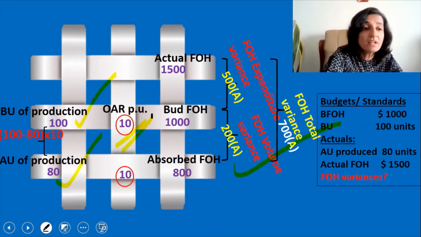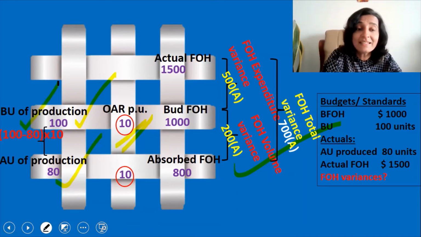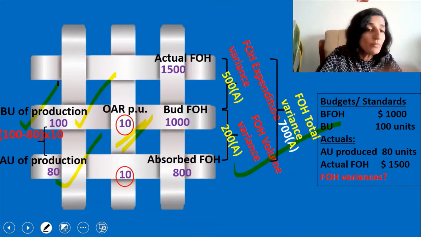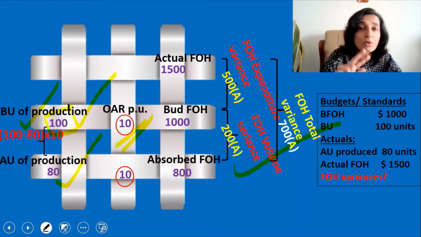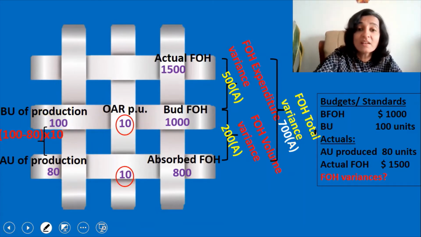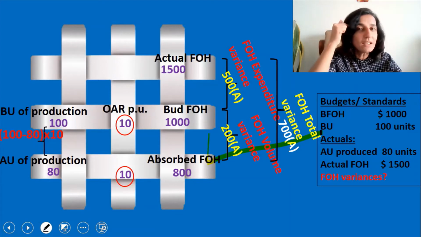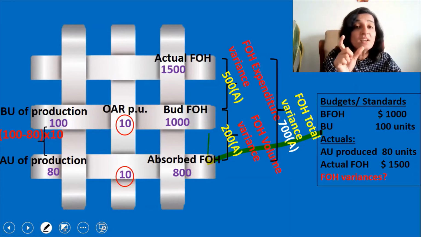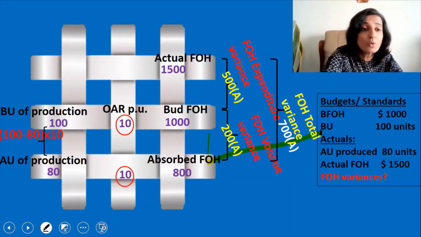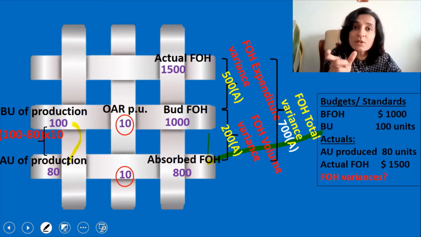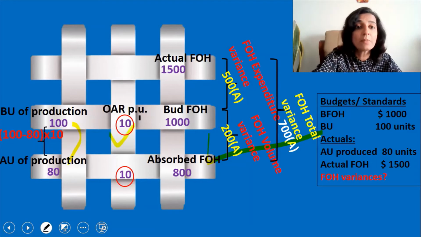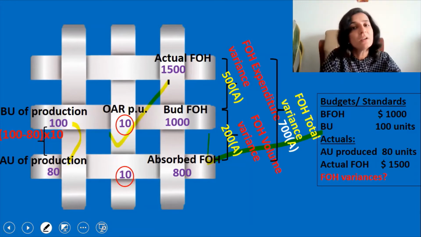So that is what I have written here, 100 minus 80 into 10. And since the top figure is more, that is 100 is more, it is an adverse variance of $200. So we get the very same answer of 200 adverse even if we calculate from the left side. But the only thing you have to put in mind is it is to be converted into dollar terms. Don't just reduce 100 minus 80 because that you will get only in units. You have to convert that into dollar terms by multiplying with the OAR per unit.